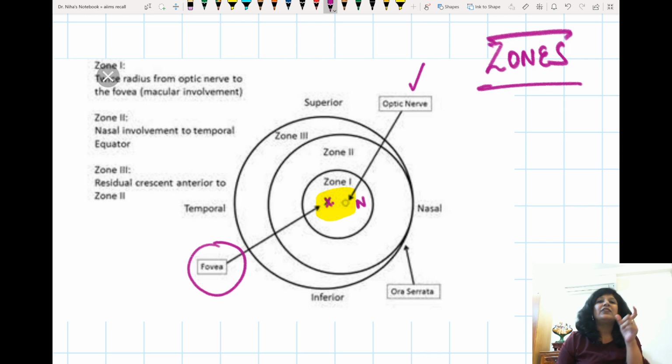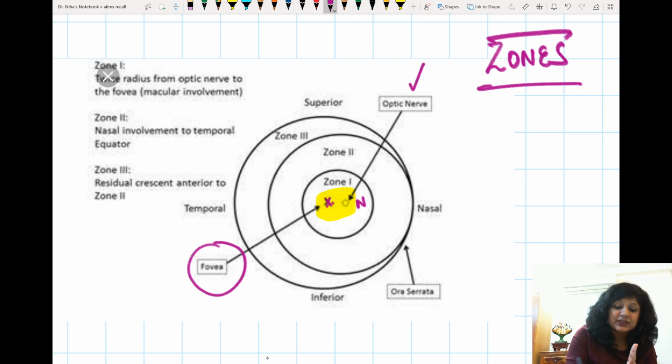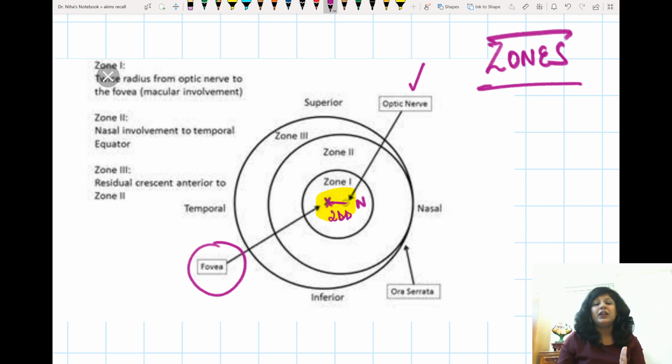Now let us start with the zone 1. Now you know what is the distance of the fovea to the optic disc margin. If I take the normal distance, what should be the normal distance between the optic disc margin and the fovea? It is the 2 disc diameter, right? So I am taking twice this distance.